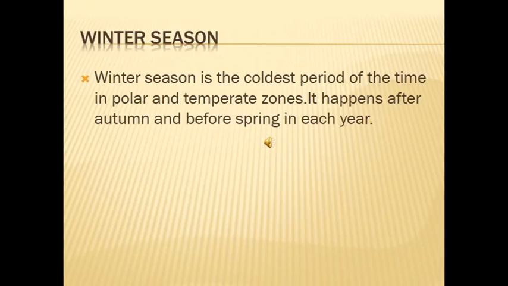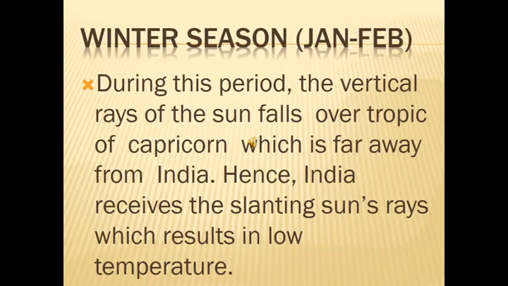What is winter season? Winter season is the coldest period of the time in polar and temperate zones. It happens after autumn and before spring in each year. So this is called the winter season. Book page number 146.